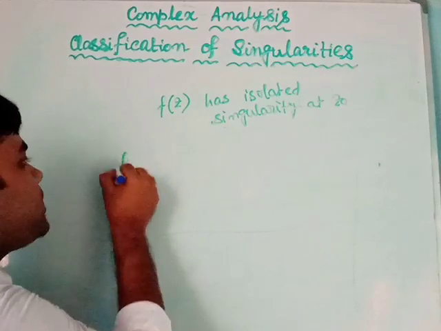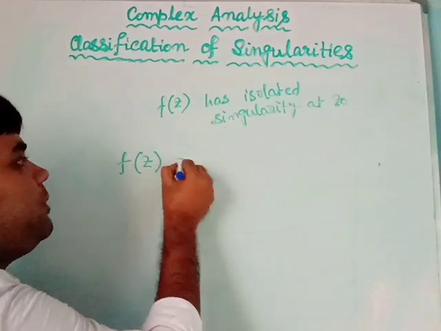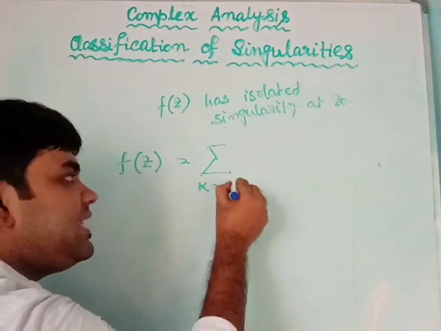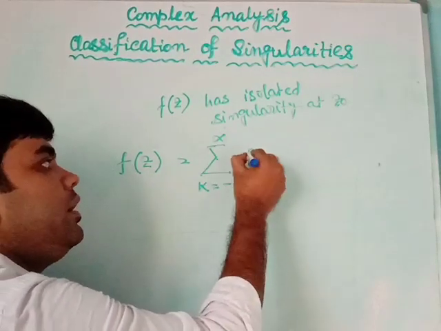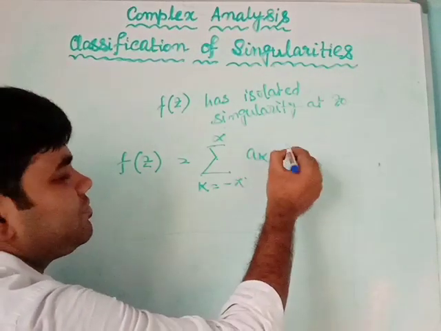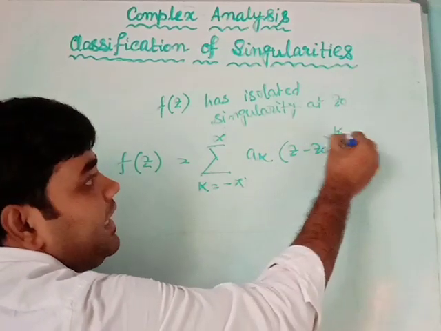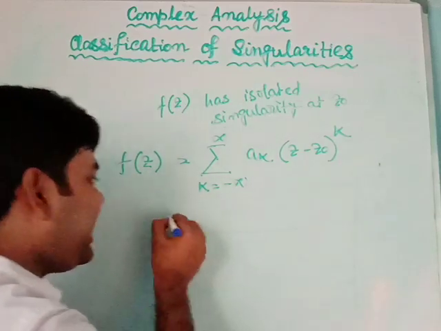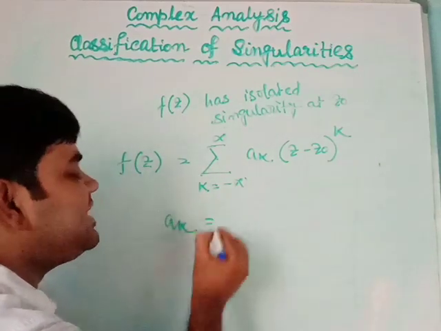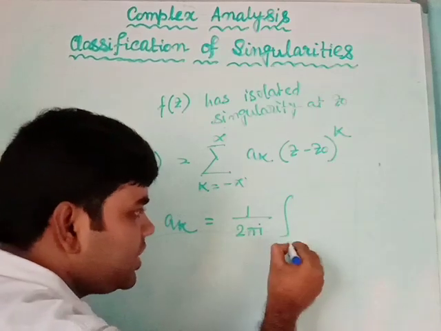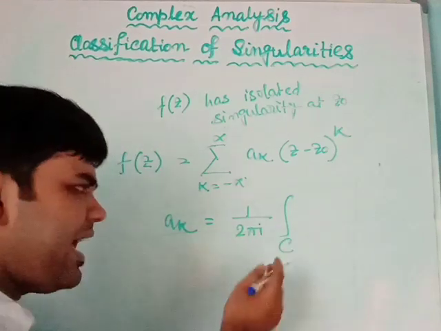That Laurent series expansion will be like this. f(z) will be equal to the sum from k equals minus infinity to plus infinity of a_k into (z minus z0) to the power k, where a_k is equal to 1 by 2 pi i integration over a closed curve C, actually a circle,